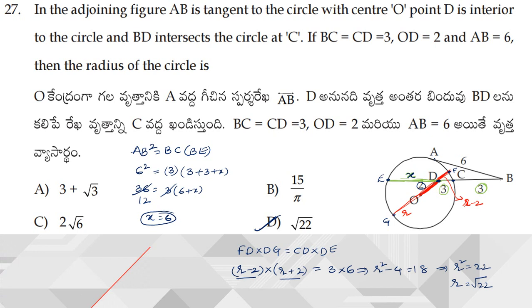So here we have used two concepts. One is the tangent and secant concept, so using that we got this relation, and when two chords are intersecting, we are going to get this particular concept. So based on these two concepts we can solve this question.